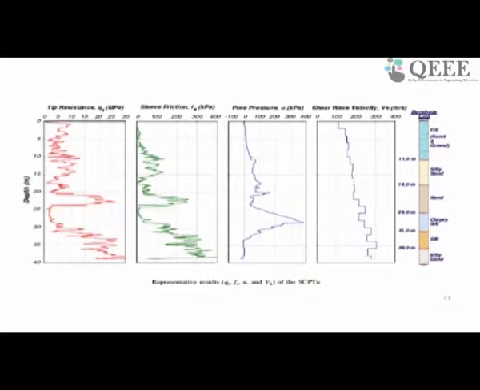The same CPT becomes SCPT because you are adding seismic sensors. So all these four graphs with corresponding depth you will get directly as the cone penetrates, and they can be used later for your analysis.